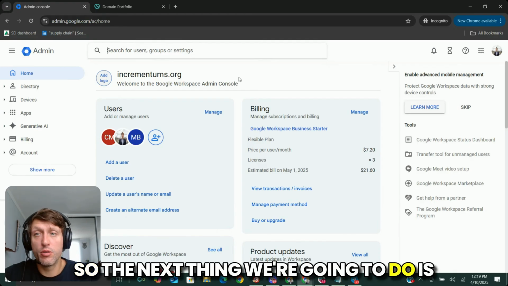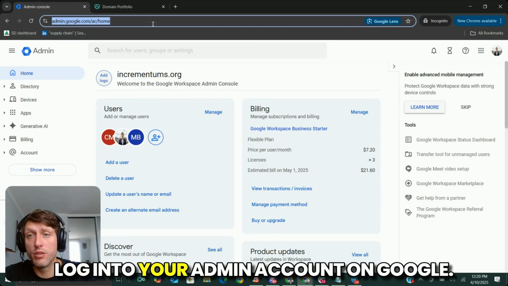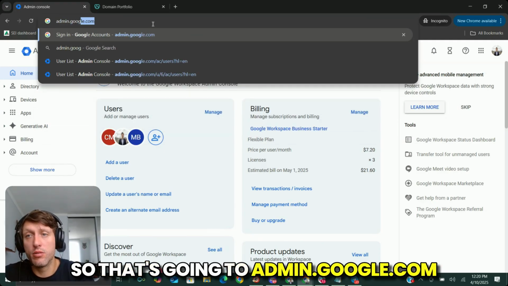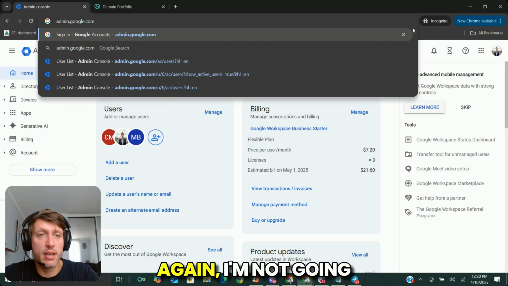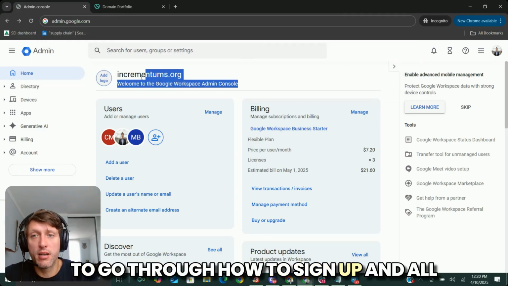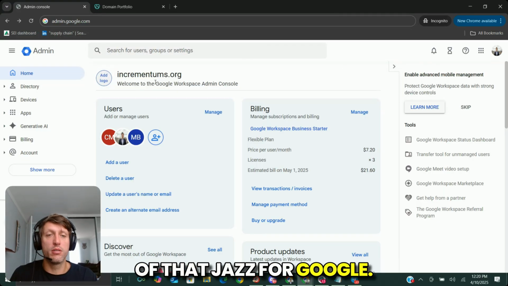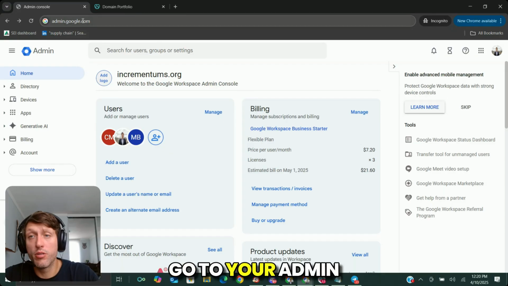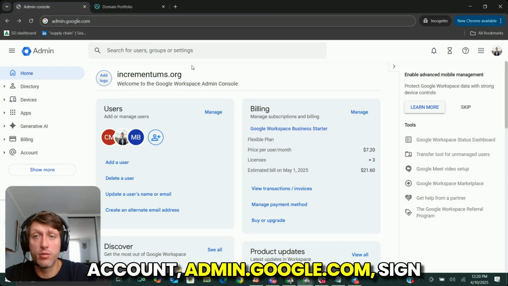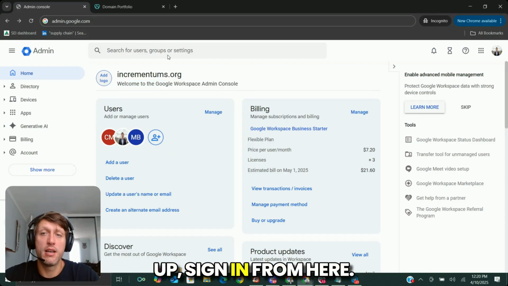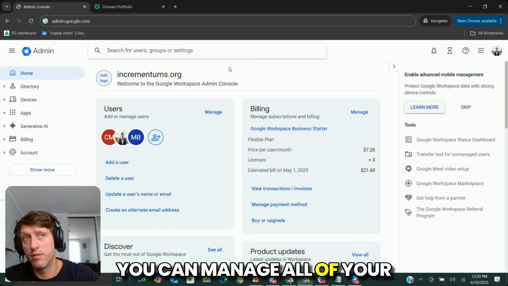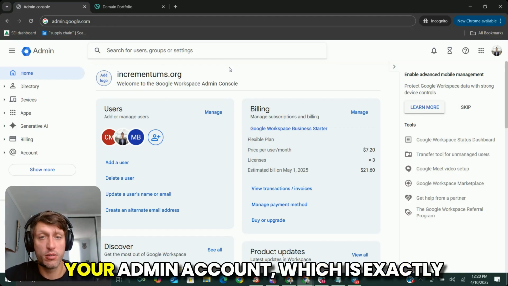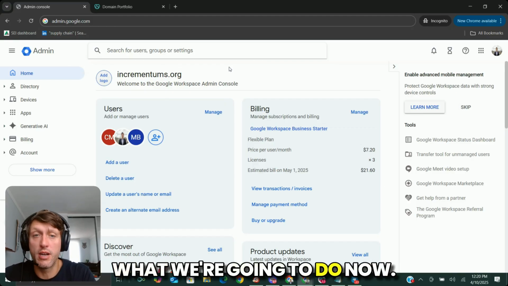The next thing we're going to do is log into your admin account on Google. So that's going to be admin.google.com. Again, I'm not going to go through how to sign up and all of that for Google. It's very, very simple. The main thing you've got to know here is to go to your admin account, admin.google.com, and sign in. From here, you can manage all of your domains and your users. You can connect your domain to your admin account, which is exactly what we're going to do now, right?